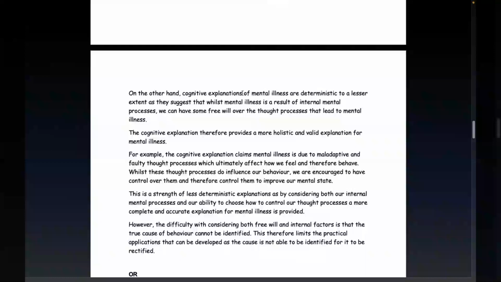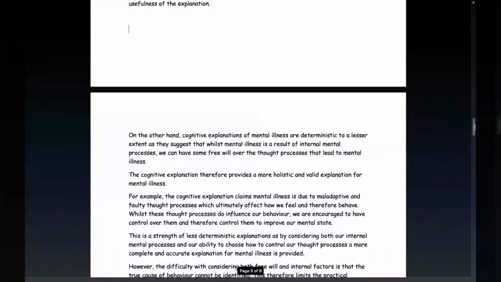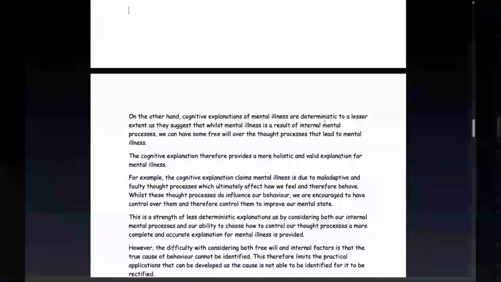explanation. Well, why? Okay, remember the question asks us, to what extent are explanations deterministic? Are explanations of mental illness very deterministic or a bit? We're saying it's a bit, so we need to say why. Okay. Cognitive explanations are deterministic to a lesser extent, as they suggest that whilst mental illness is a result of internal mental processes, we can have some free will over the thought process that lead to mental illness. Great. Okay, we've identified and we've said why.